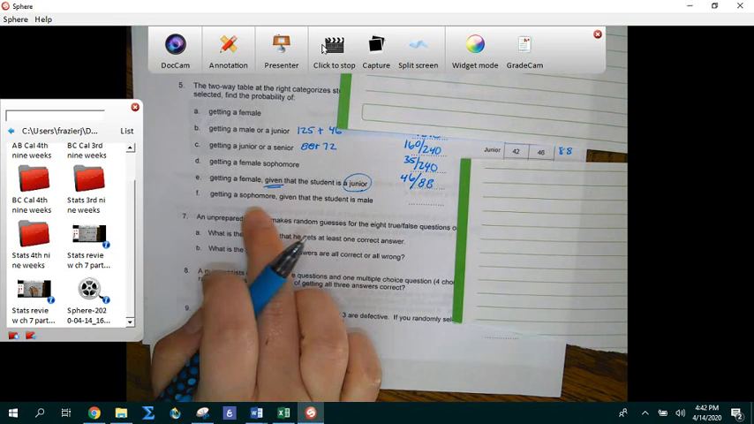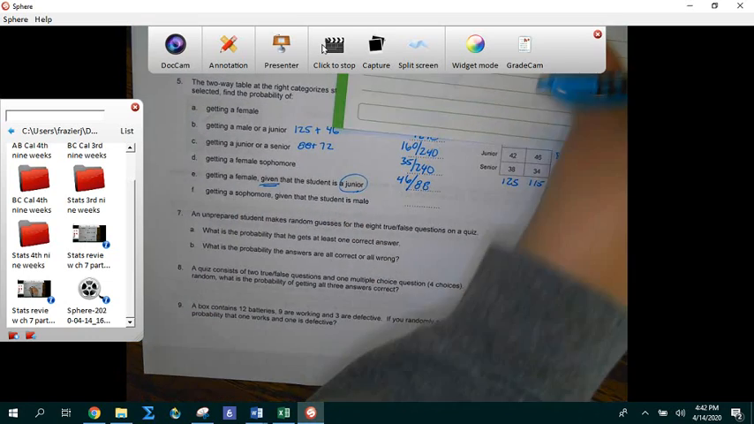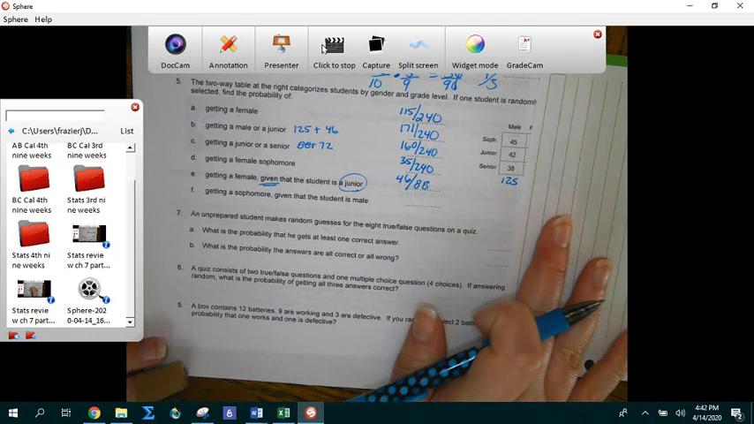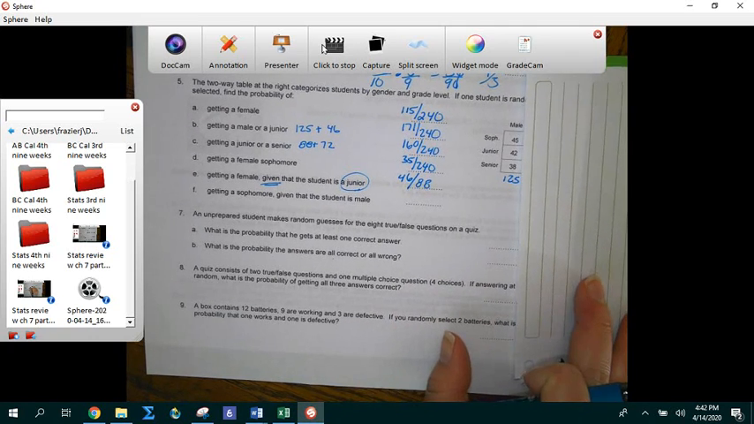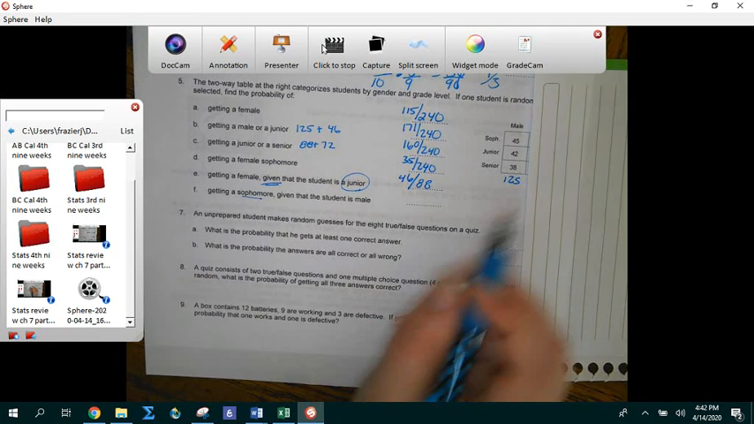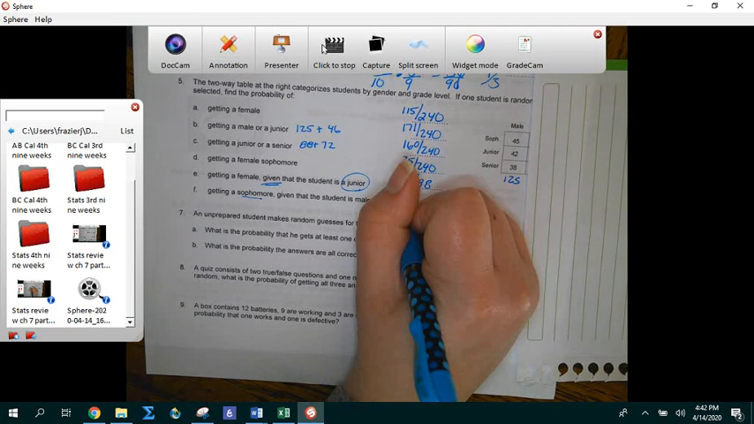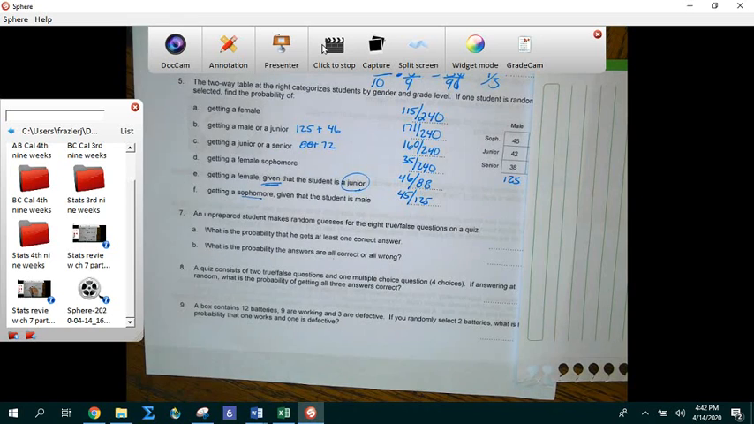All right, getting a sophomore, given that the student is male. So if I'm given male, that means all I'm going to worry about is the male category. So I'm going to erase everything else, the totals, everything except the males. And now in this category, I'm looking at sophomore. So sophomore is 45 up here. So that's 45 out of 125 males.